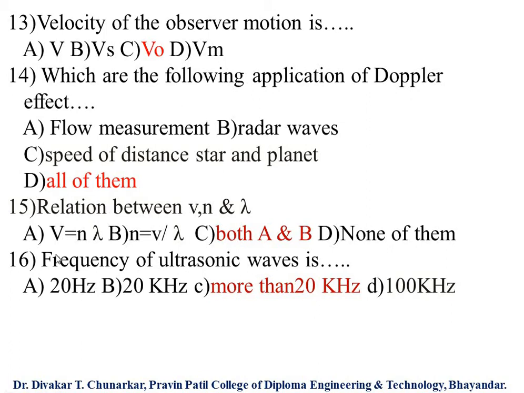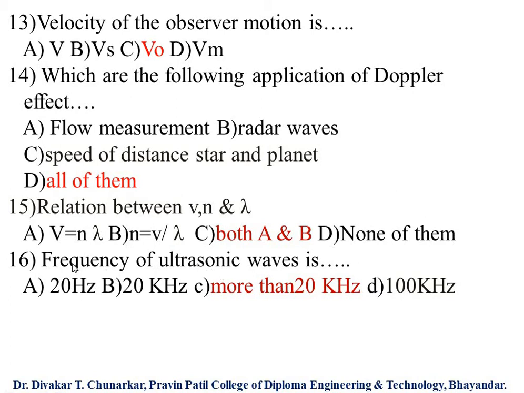Then next, number 16, frequency of the ultrasonic wave is. Option A, 20 Hz; option B, 20 kHz; option C, more than 20 kHz; and D, 100 kHz.